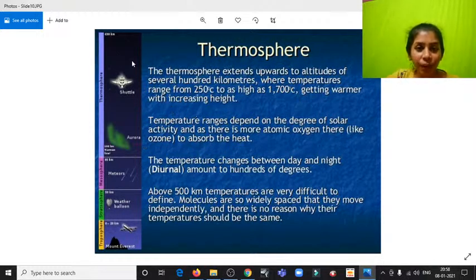And why do we say that? Because we have an important component over here. What is that? The Sun. No matter wherever we go, we have the important component here at the end of the thermosphere. Since we are always rotating and revolving around the Sun, our extent ends here at the thermosphere. All right, and temperature range depends